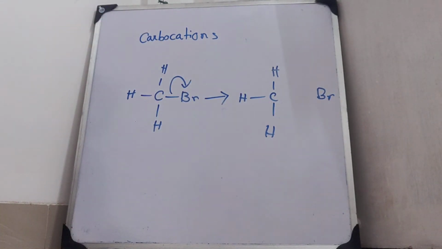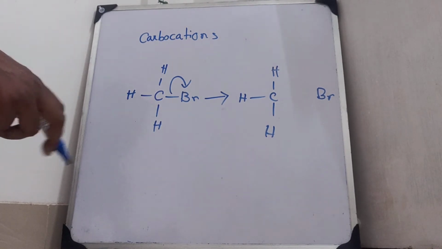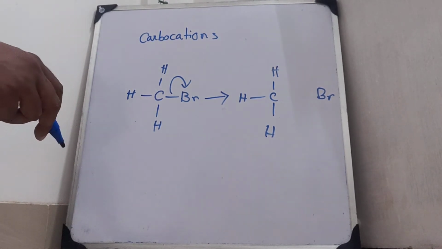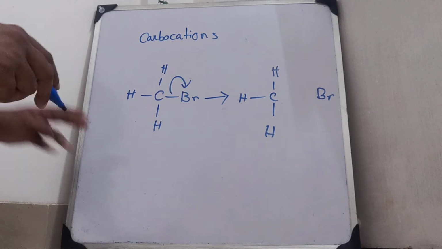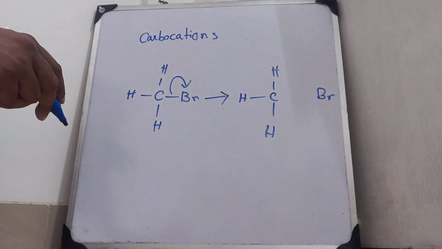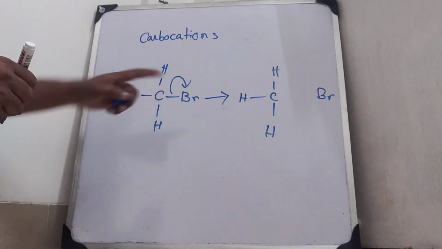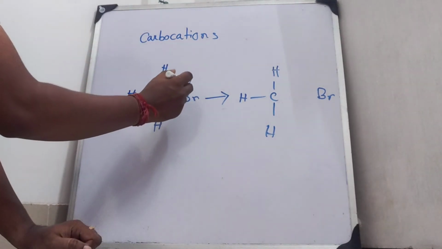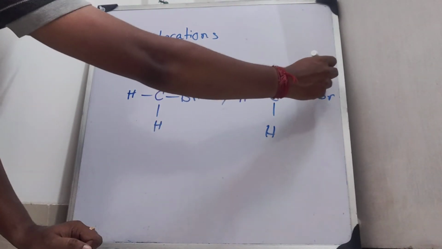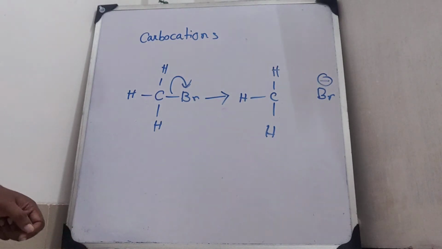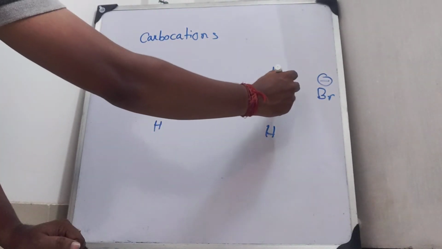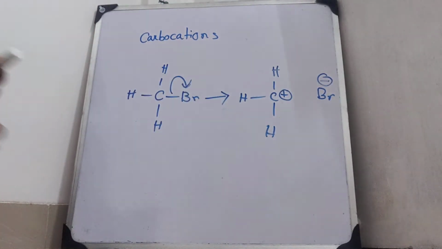Now the question is, which one of them will acquire a positive charge and which one a negative charge? According to resonance, which you have gone through, the arrowhead indicates that a negative charge will be formed on bromine, whereas this carbon will acquire a positive charge.